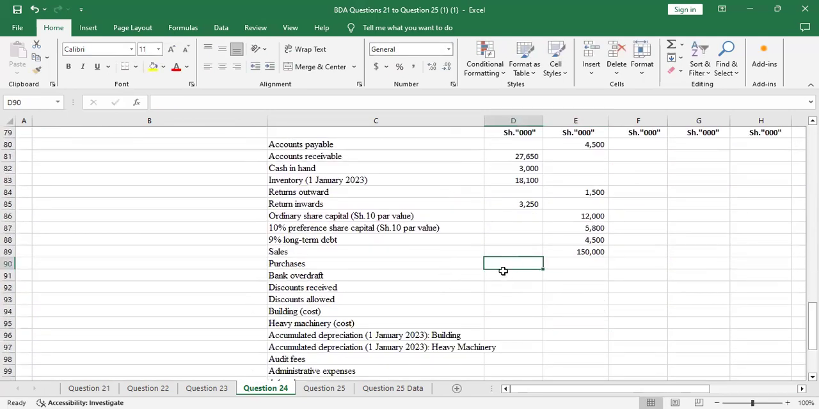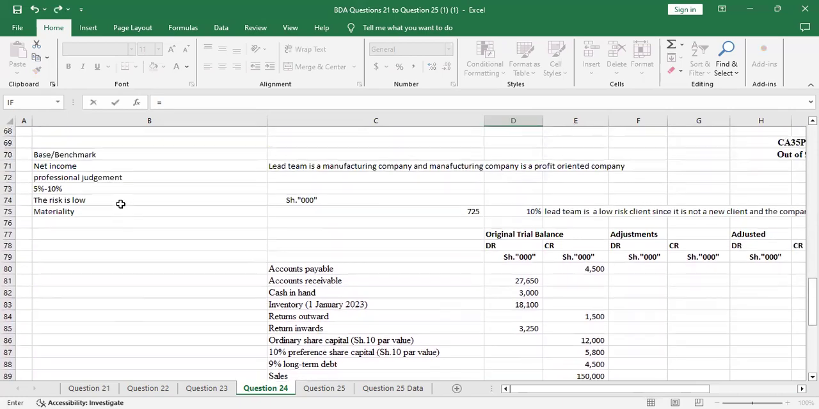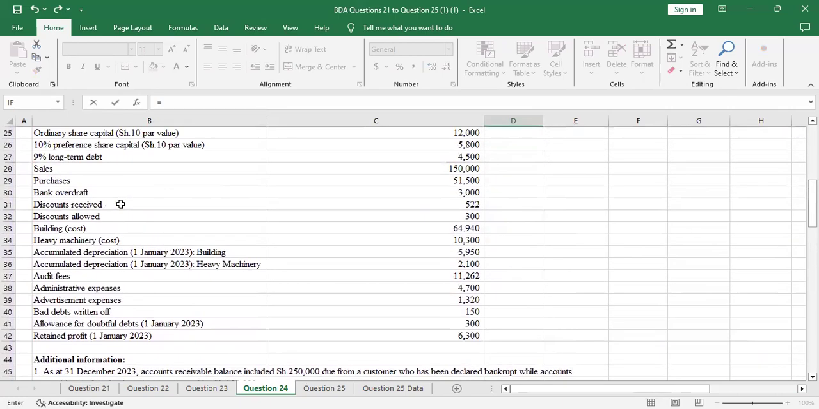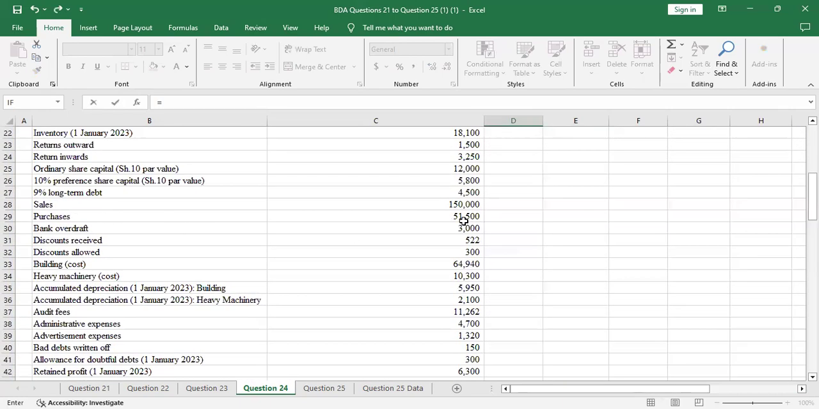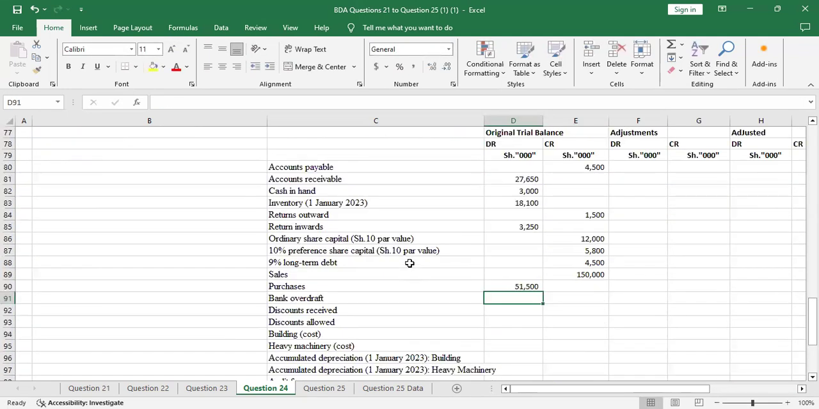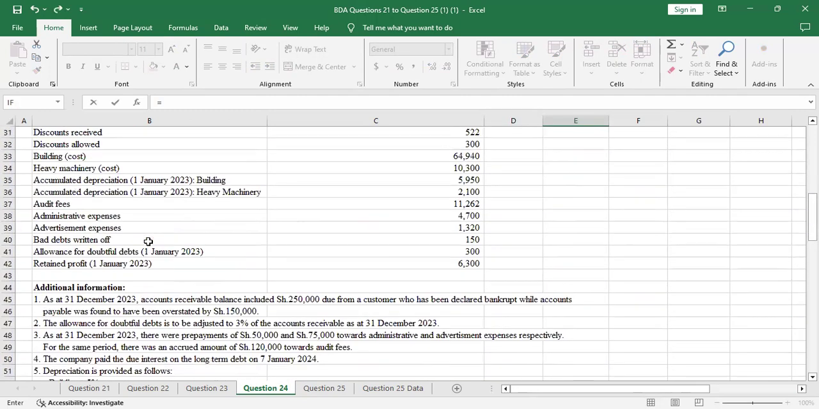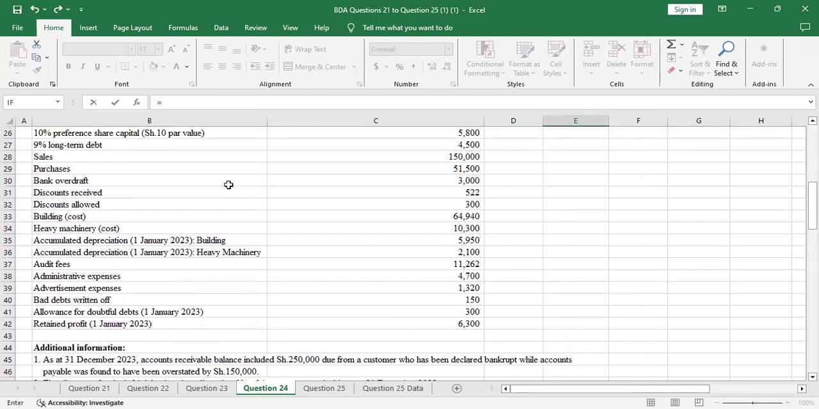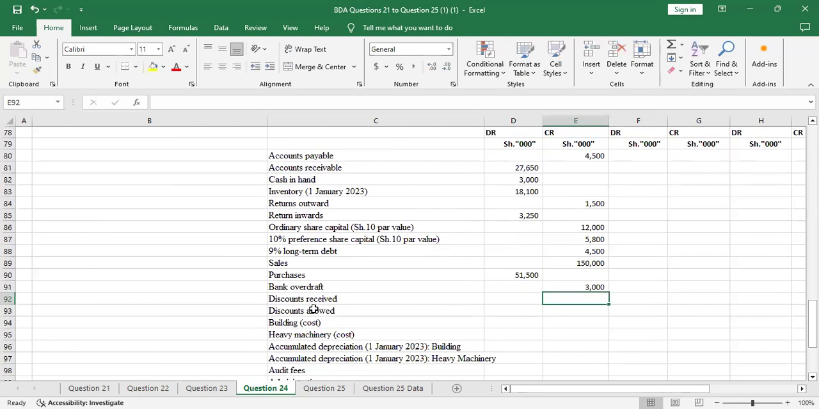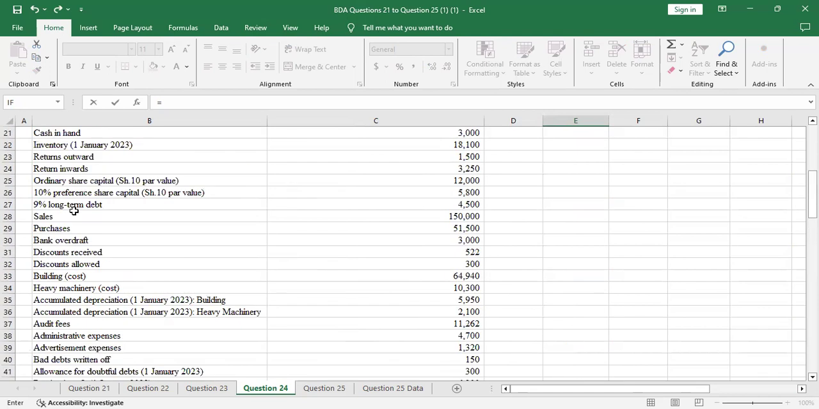Then purchases, you debit. That's an expense. Yeah, you spend money to purchase. So purchases, you debit. Bank overdraft is a liability, you credit. Discount received. When you receive discount, that's income, so you credit it.